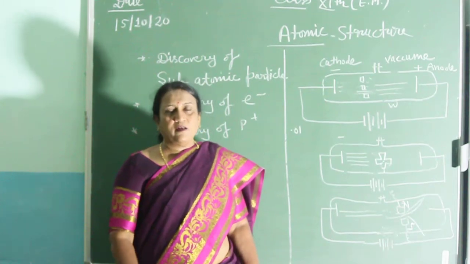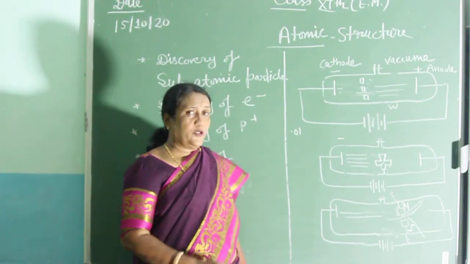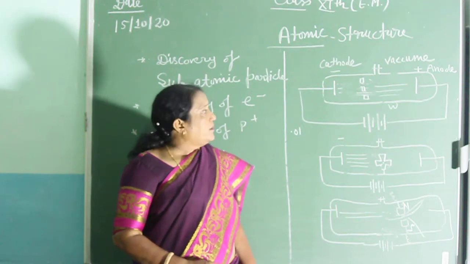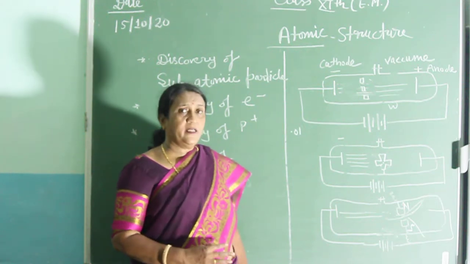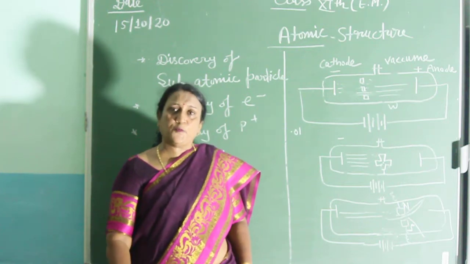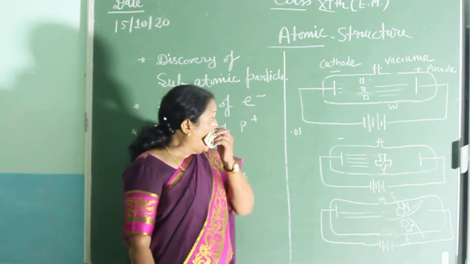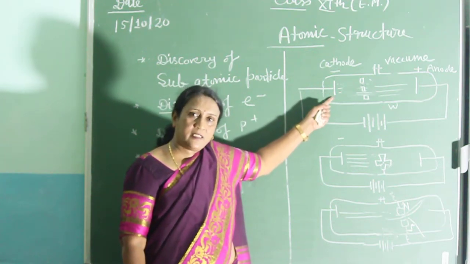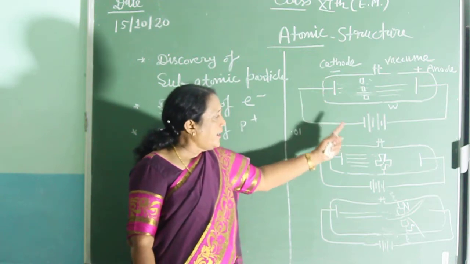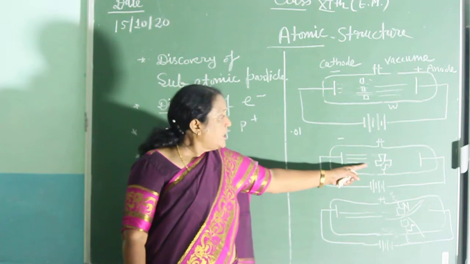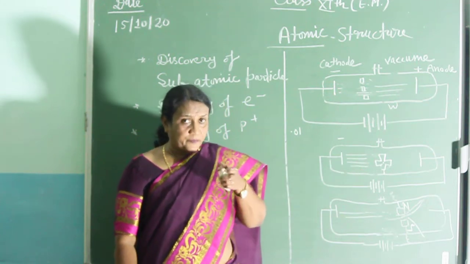The name given was anode rays or canal rays. They have properties similar to the cathode rays. इनकी बहुत सारी जो प्रॉपर्टी थी वो कैथोड रेज जैसी ही थी. They travel in a straight line. They affect the light metallic paddle wheel, but the speed is a little less.